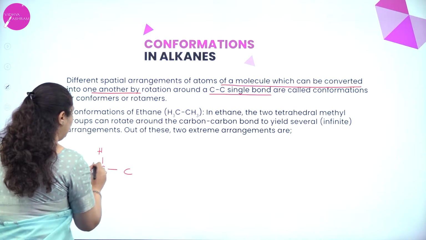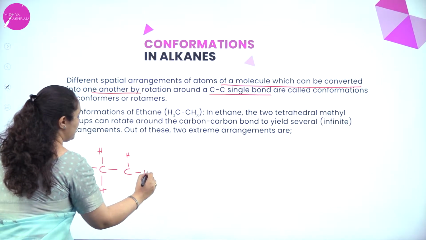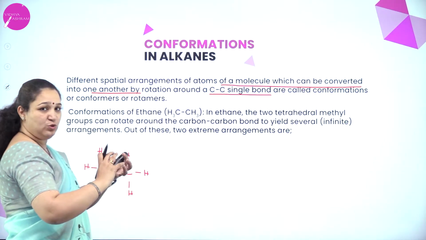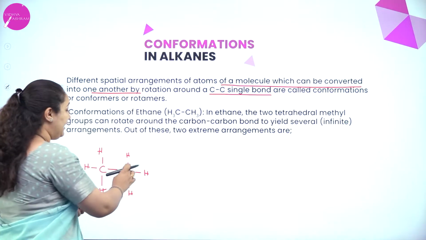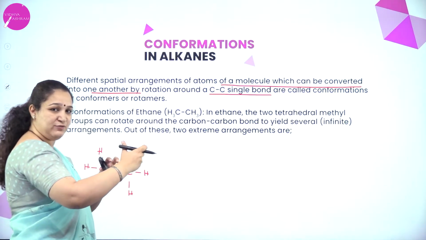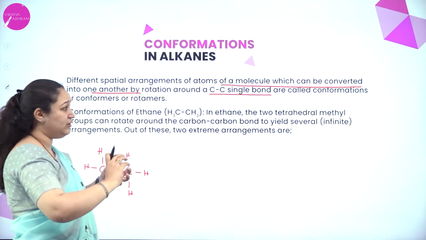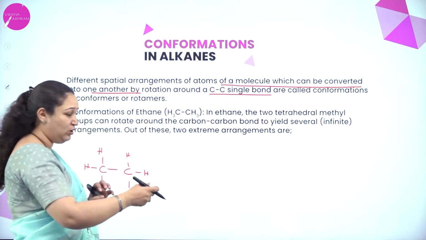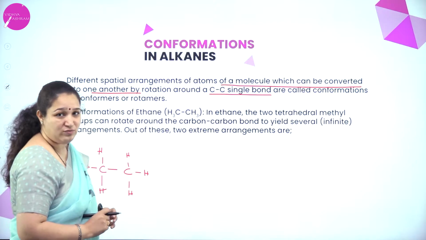For example, we have ethane here like this. This is the structural formula of ethane. Now, because it is a single bond between the two carbon atoms, it can rotate, and this hydrogen atom can be in a different angle. And those different angles, or different conformations which you are going to get, because you are rotating the molecule along the single bond, is called as the conformation.